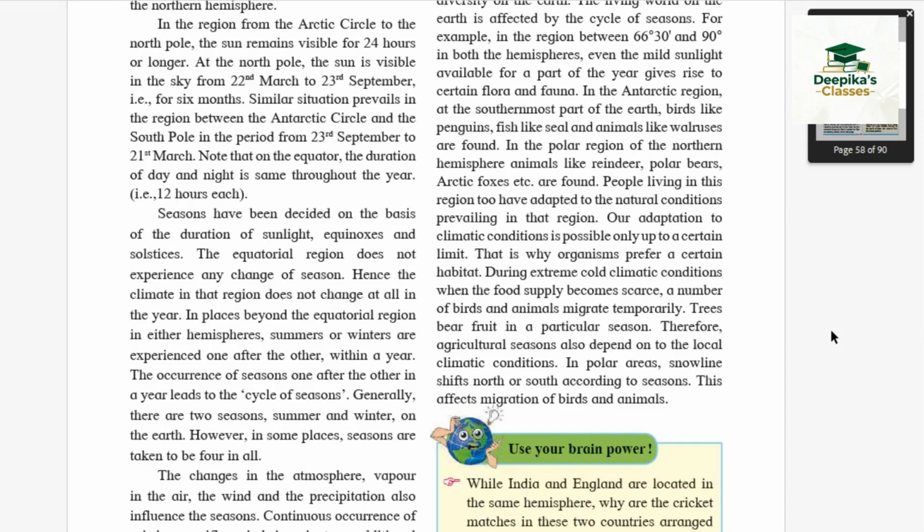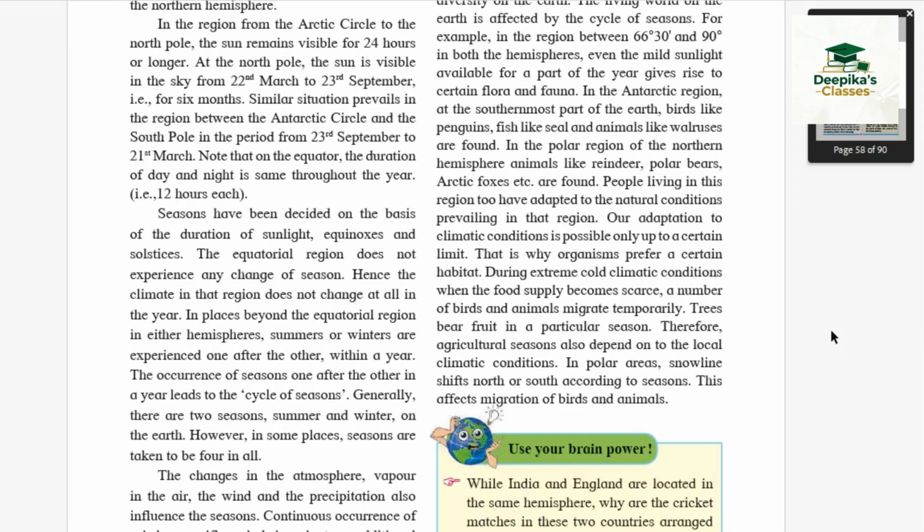Humans living there have adapted to those harsh natural conditions. However, adaptation has certain limitations. So every living being prefers a specific habitat. For example, during extremely cold season when food is scarce, many birds and animals migrate temporarily to other regions.